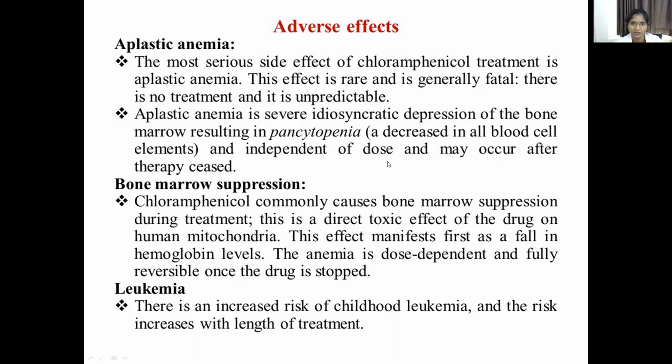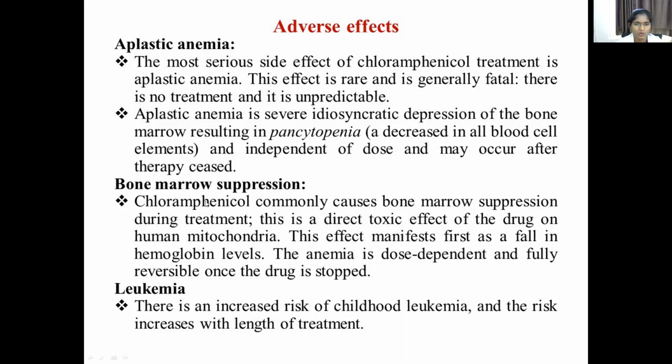It is independent of dose and it may occur after therapy, because it may occur after stoppage of the drug.